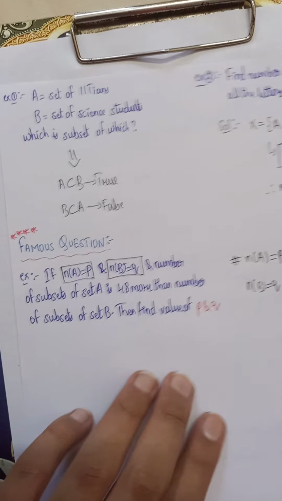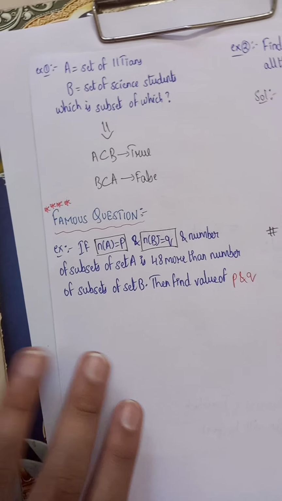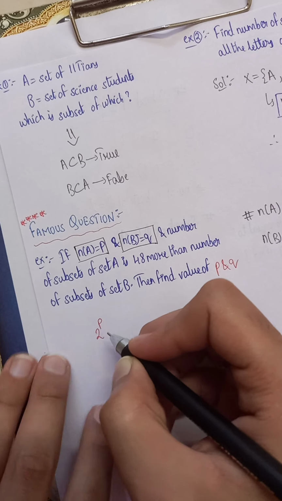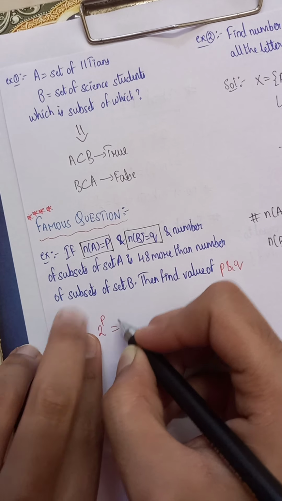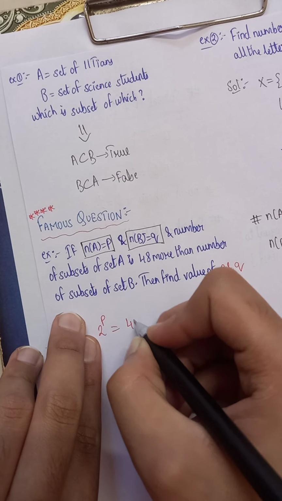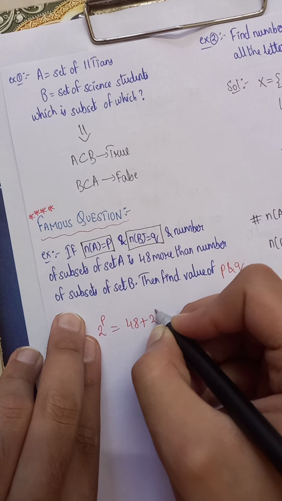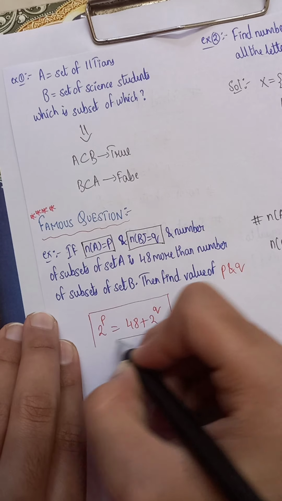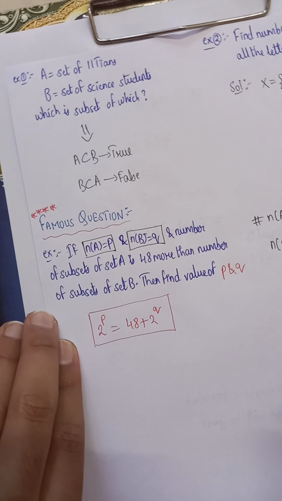According to the question, the number of subsets of set A is 48 more than the number of subsets of set B. Then find the values of p and q.